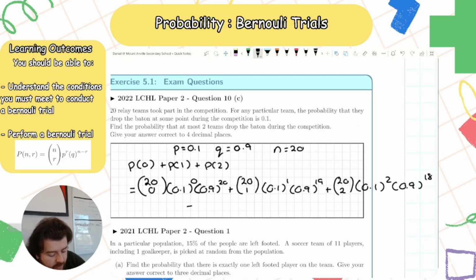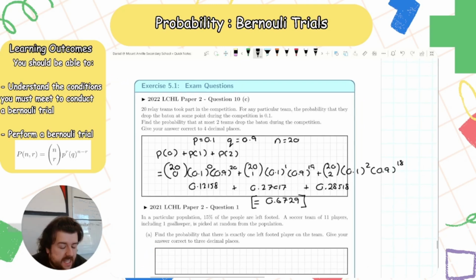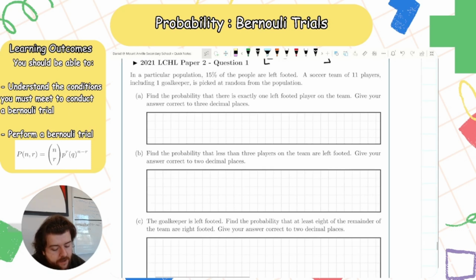Right? And if you put that in our calculators, it's a big sum, right? If you put that in a calculator, we get 0.12518 plus 0.27017 plus 0.28518. And in total, that would be 0.6729. Right? So the probability at most 2 people will drop the baton is 67%. That's a good question. Let's look at the next one now.